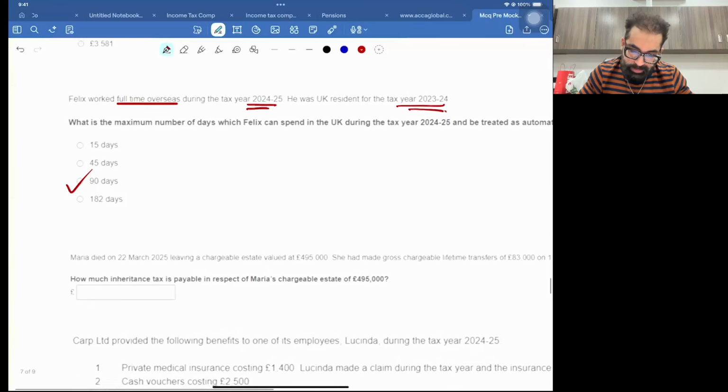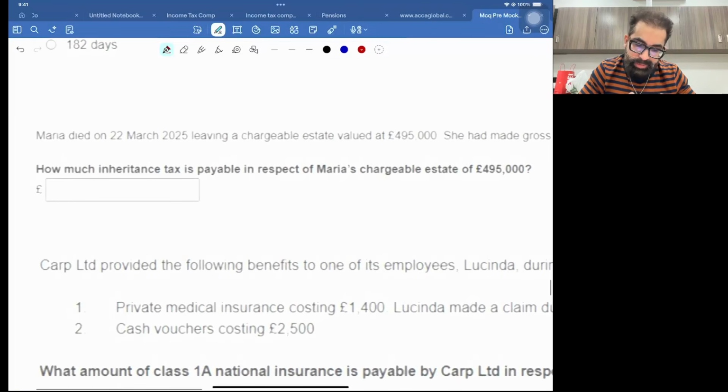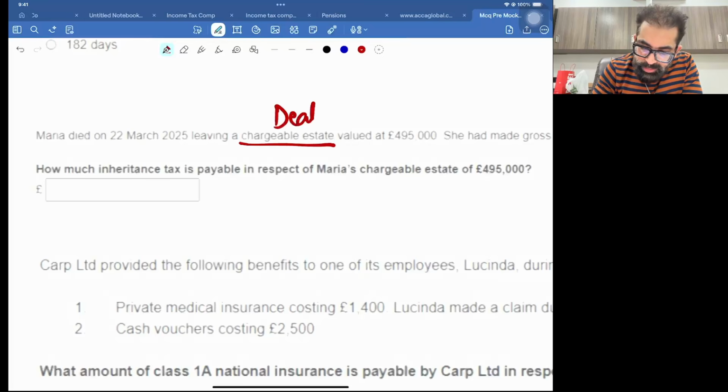Okay, now next move, IHT, inheritance tax. Maria died on 22nd of March 2025, leaving a chargeable estate. Chargeable estate means chargeable death estate, okay? Of 495,000, and this question is about this death estate.